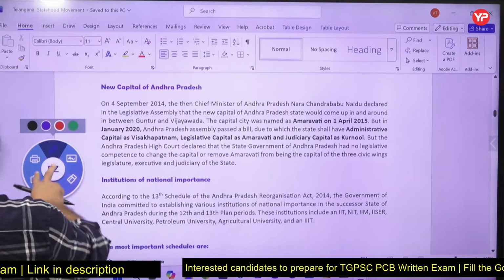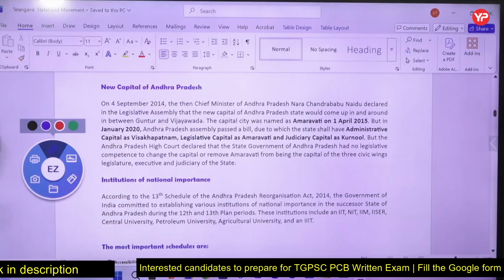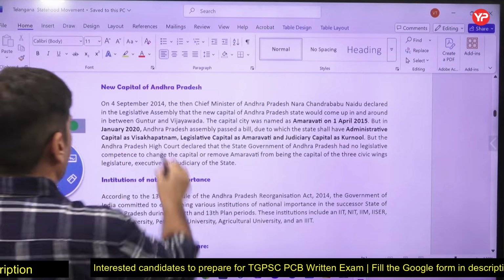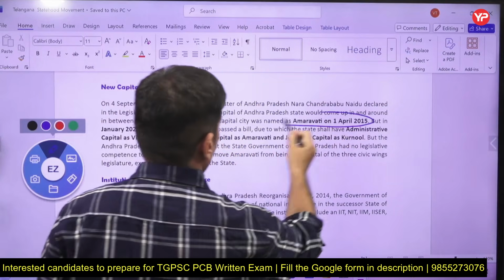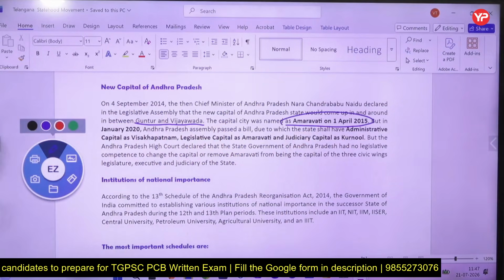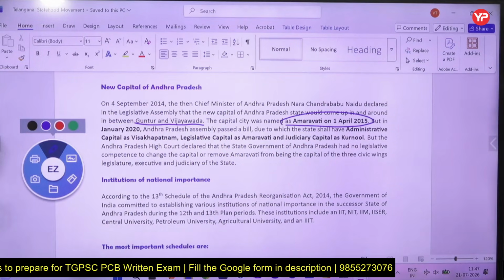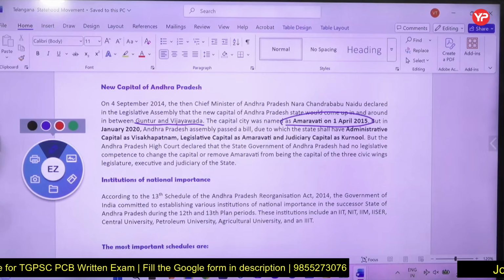Chandrababu Naidu declared in September 2014 that Andhra Pradesh wants to have a new capital between Guntur and Vijayawada, and he talked about Amravati on 1st April 2015. So he said that Amravati will be the new capital. That is what happened at that time.